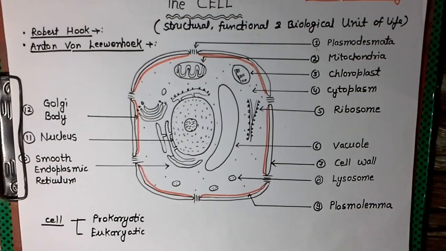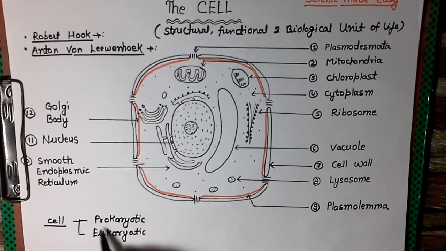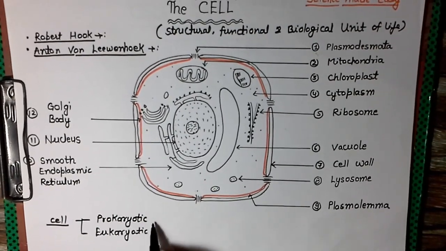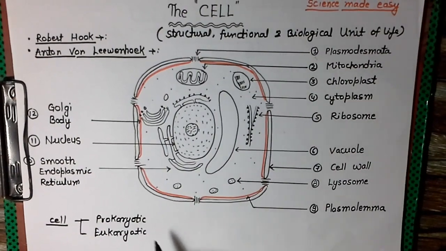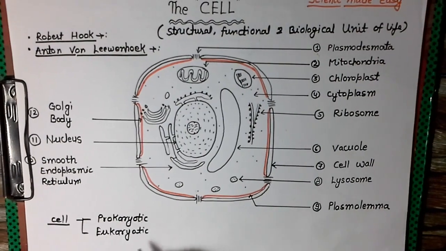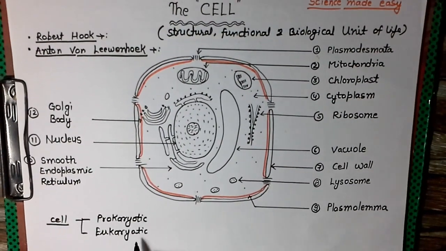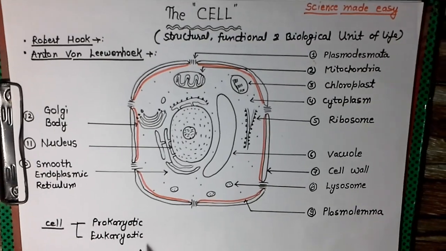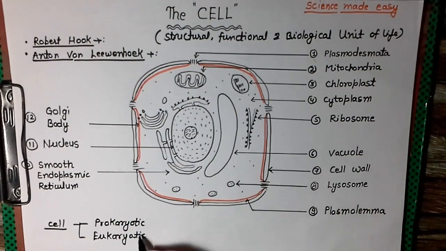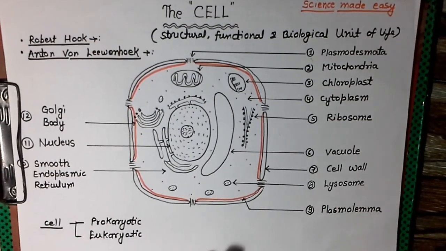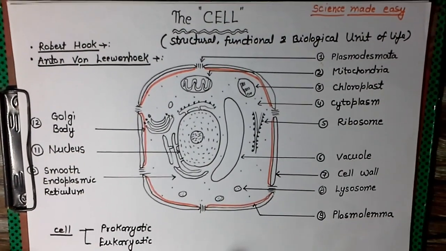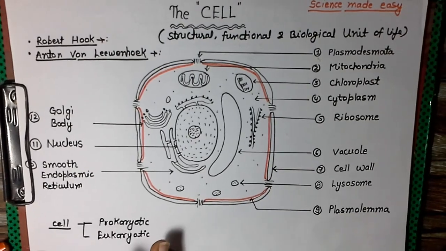Prokaryotic is made up of two words, pro and karyotic. Karyon means generally the nucleus. So these types of cells contain a nucleus of old origin, or we can say a not well developed, primitive nucleus. While in the eukaryotic cell there is a well developed, well functioning nucleus, and the boundary of the nucleus is formed by the nuclear membrane. So this kind of cell is termed eukaryotic. This is the basic difference, and we have many further differences between prokaryotic and eukaryotic, and we will discuss this topic in a separate video.